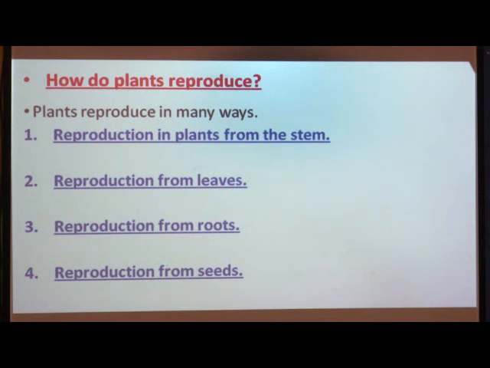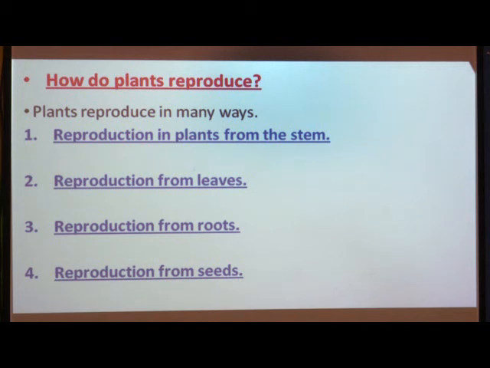But when we look at the reproduction in plants, we see that plants can reproduce in many ways. Most of the plants that we see around us reproduce by producing seeds. Some plants can also reproduce from body parts such as leaves, stems, roots, etc. And plants like ferns, mushrooms, molds and mosses reproduce from seed-like structures called spores.